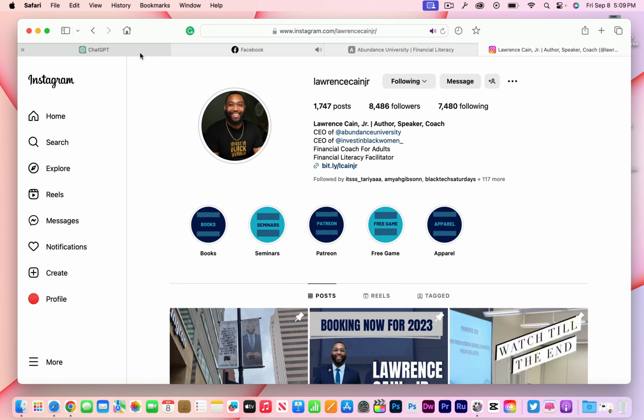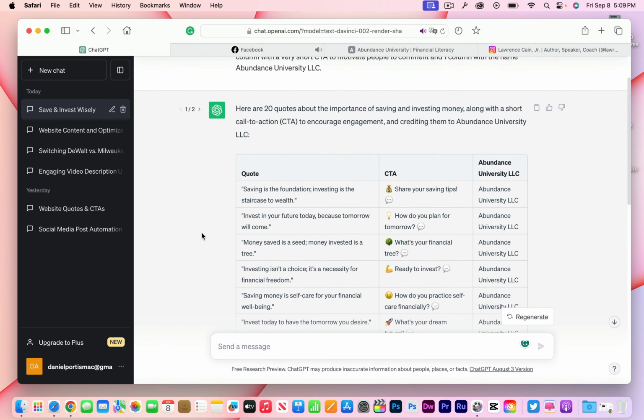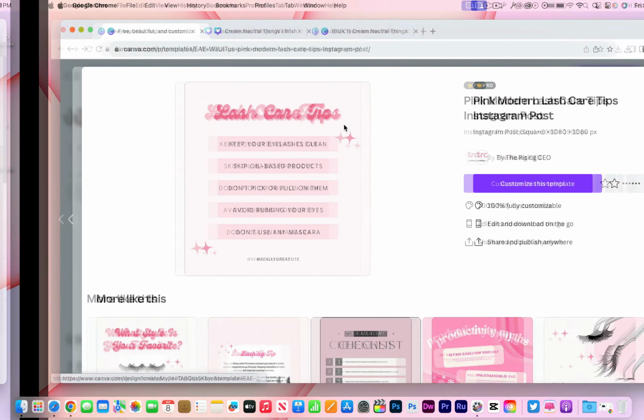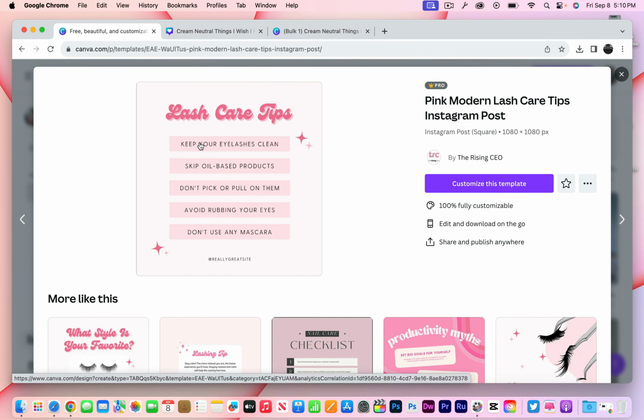I'm gonna head back over here to ChatGPT, show you this prompt one more time. I want to just show you this. Write 20 quotes about whatever your cause is. Column one, the quote. Number two, a column, call to action. The third column, you can do whatever. And then you can continue to type this out, or you copy this and you paste it, because as I mentioned, I'm gonna put it in the description. You can have 5 different prompts. When you come over here to Canva, make sure you have 1, 2, 3, 4, 5 different prompts.